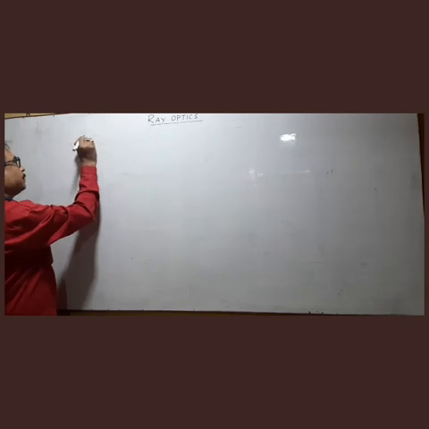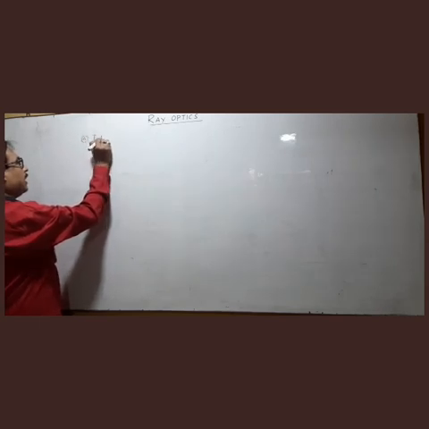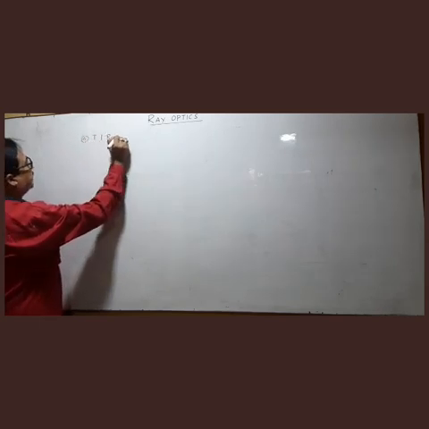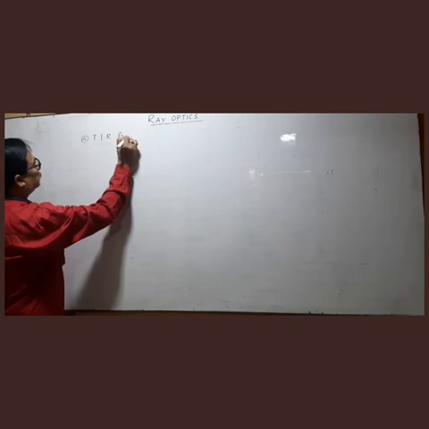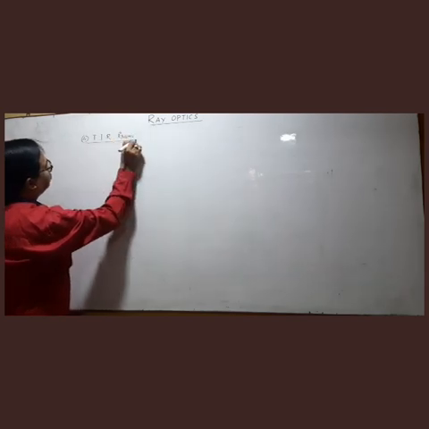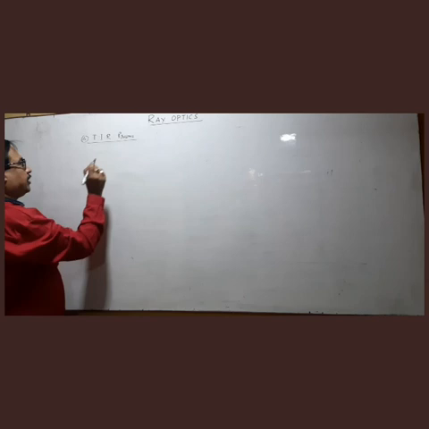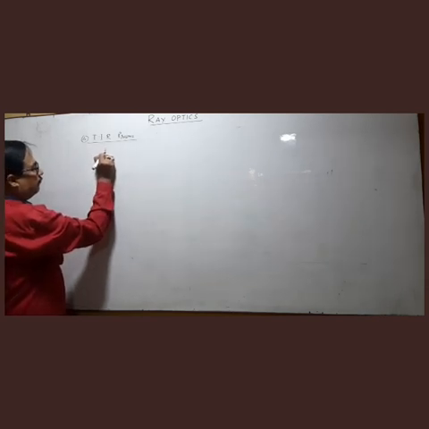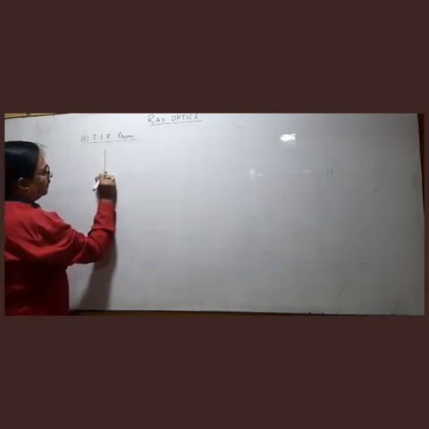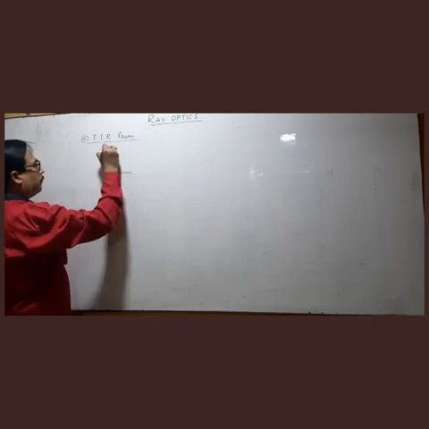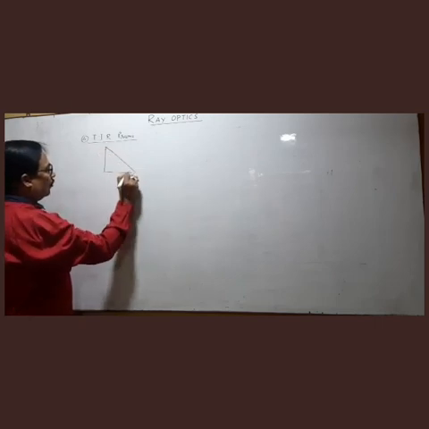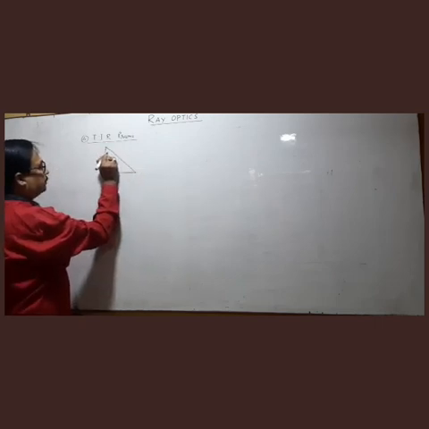Fourth one is TIR prisms. TIR prism, which has one angle 90 degree and two angles as 45 compulsory.